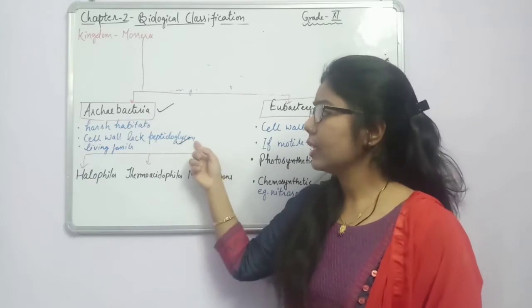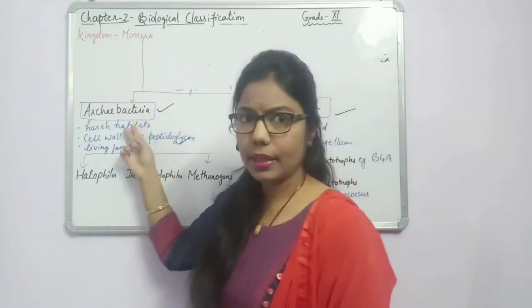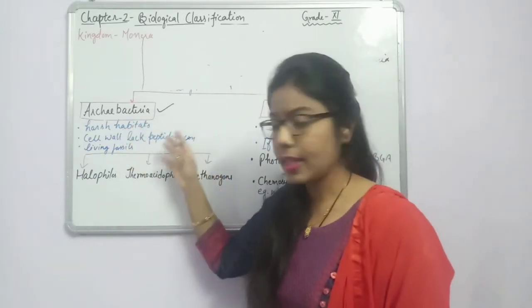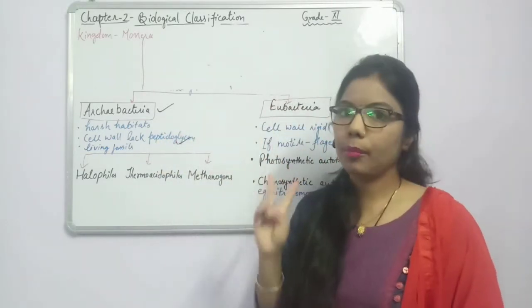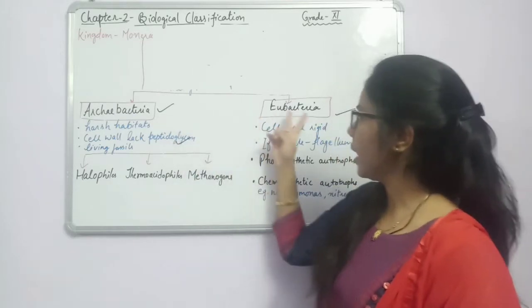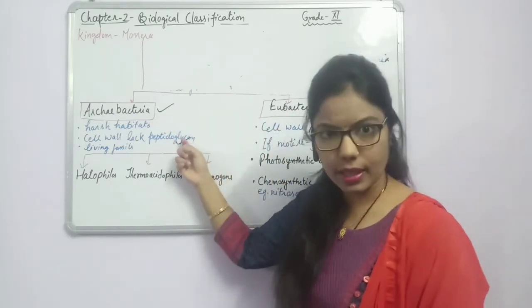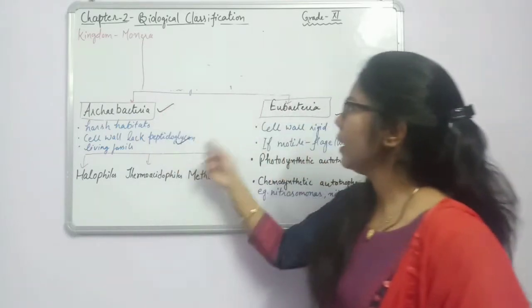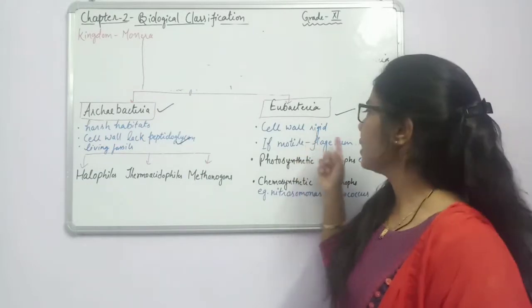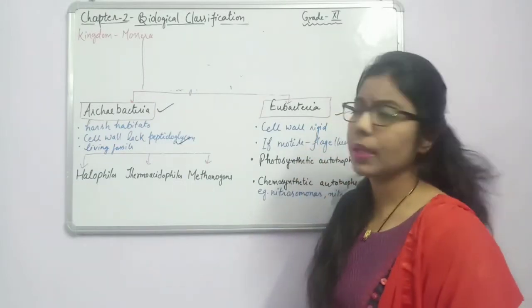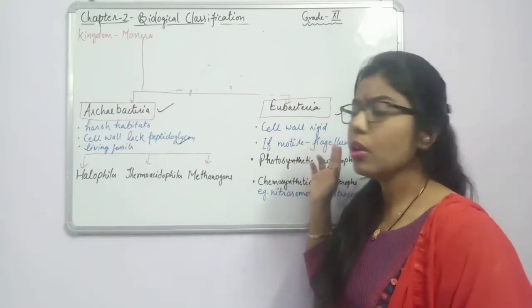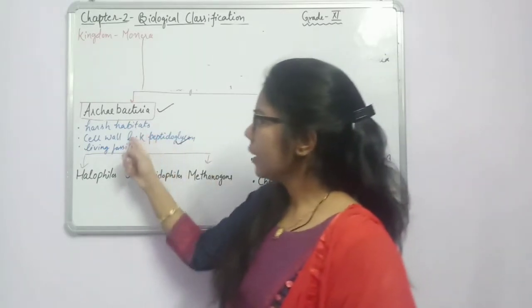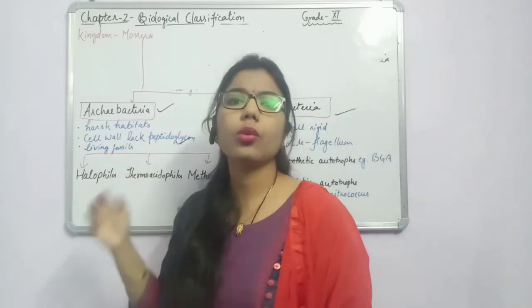The cell wall is absent in Archaebacteria, and that separates it from Eubacteria, because there are 2 important differences between them. The cell wall is absent in Archaebacteria, while in Eubacteria the cell wall is present. And this cell wall is present in the form of peptidoglycan.